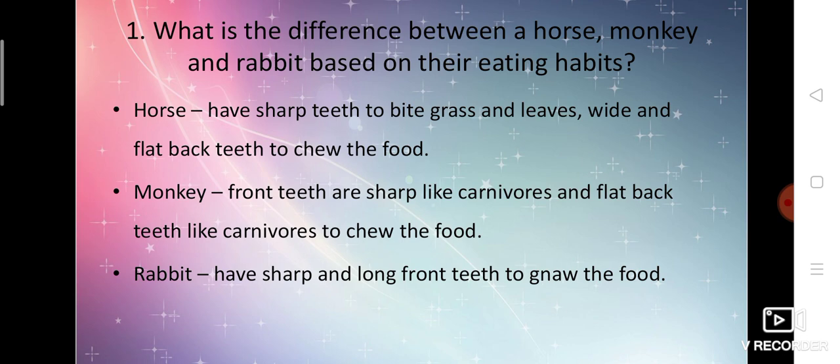And if you take monkey, they also have sharp front teeth like carnivores, and flat back teeth like herbivores to chew the food. And if you take rabbit, they have sharp and long front teeth. Why? To gnaw the food. In vocabulary also we have discussed, isn't it?